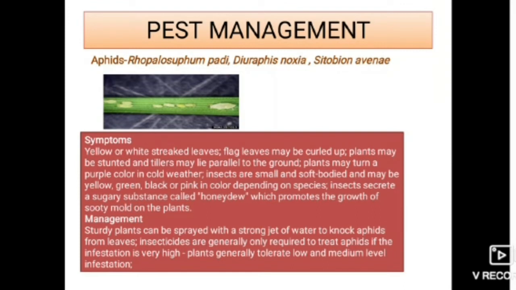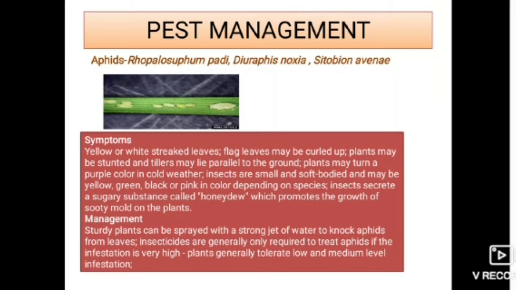There are many pests. Some important ones are aphids, here you can see Rhopalosiphum padi, Diuraphis noxia, Sitobion avenae. Aphids are very small insects. Here you can see the symptoms: yellow or white streaked leaves, flag leaves may be curled up, plant may be stunted and tillers may lie parallel to the ground. Plant may turn a purple color in cold weather.